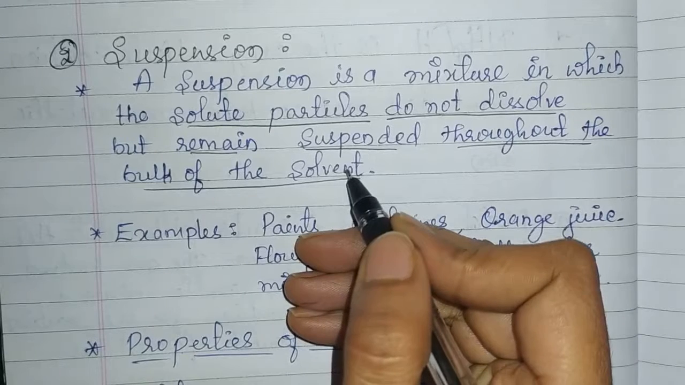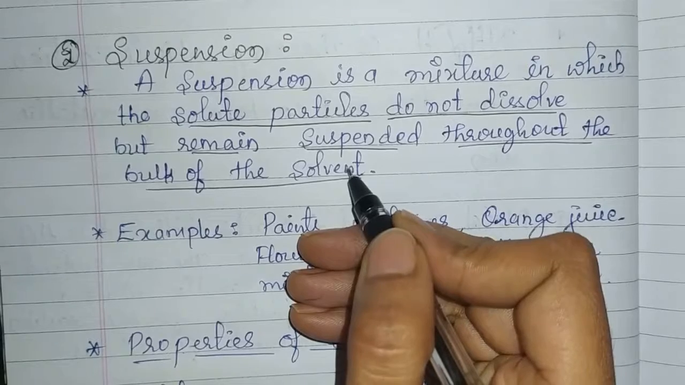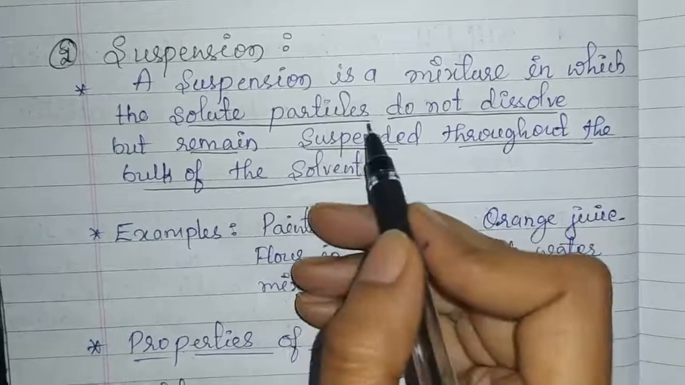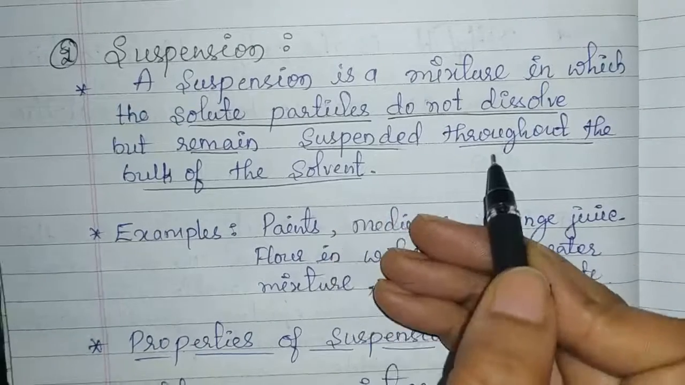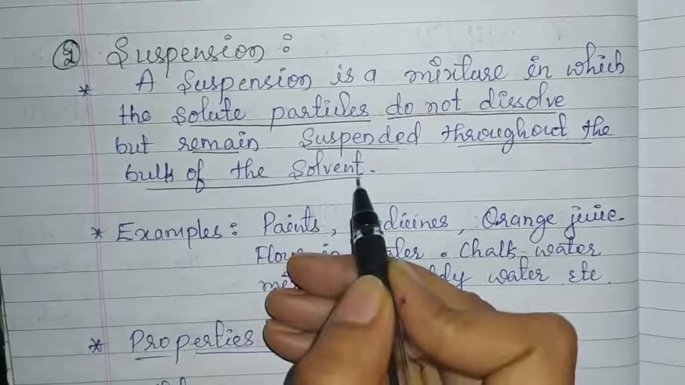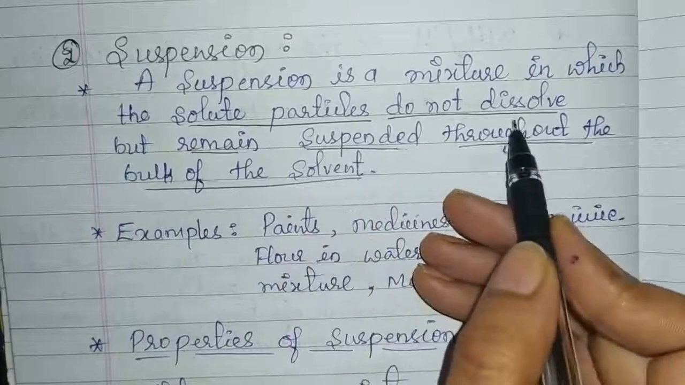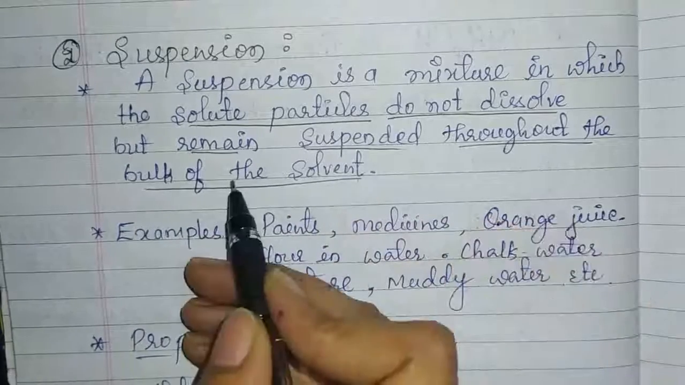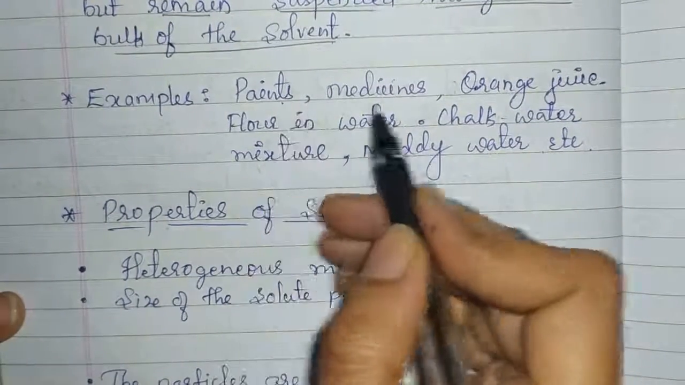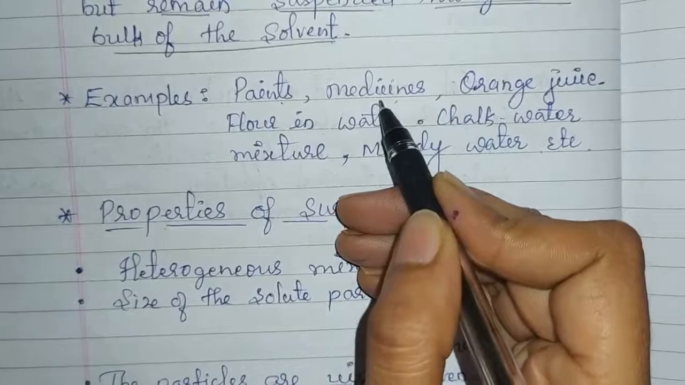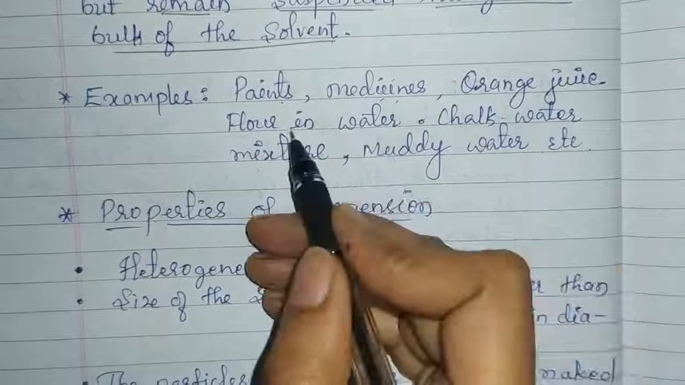Actually, what happens in the case of a solution? Solute particles are dissolved in the solvent. But in the case of a suspension, the solute particles are not dissolved in the solvent, but remain suspended throughout the bulk of the solvent. Examples for suspension are paints, medicines that we consume, syrups, orange juice, flour in water.